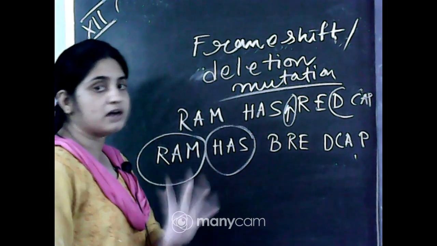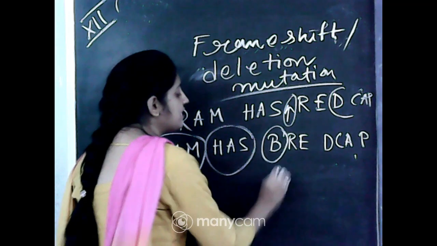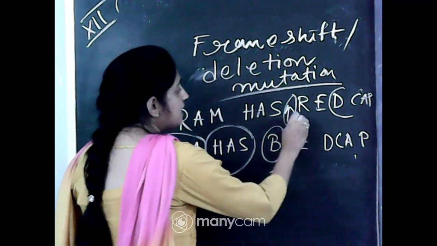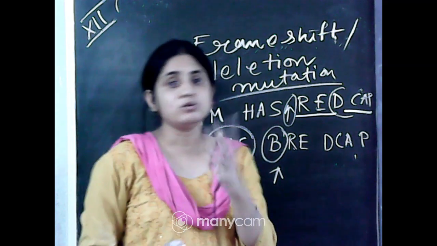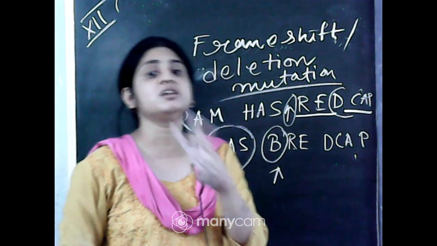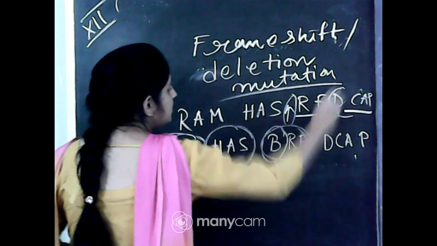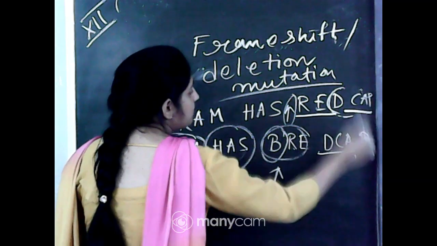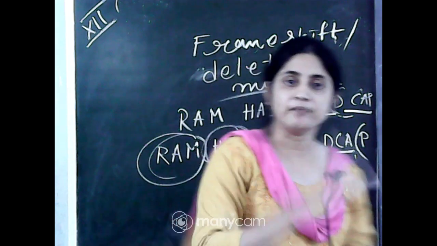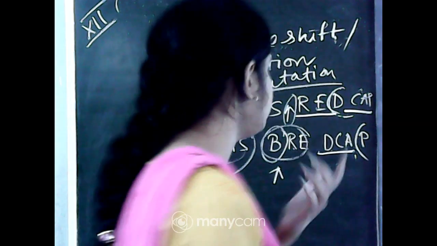HS, there is also no deletion or insertion, but when a new base is entered, that is B, the other parts start to shift. B, R, E, because they are triplets, you know that the genetic code is always triplet, 3, 3, 3, and then the D will be shifted to the next part, D, C, A, and P will be divided from the CAP. Okay, this is frame shift mutation or deletion mutation.